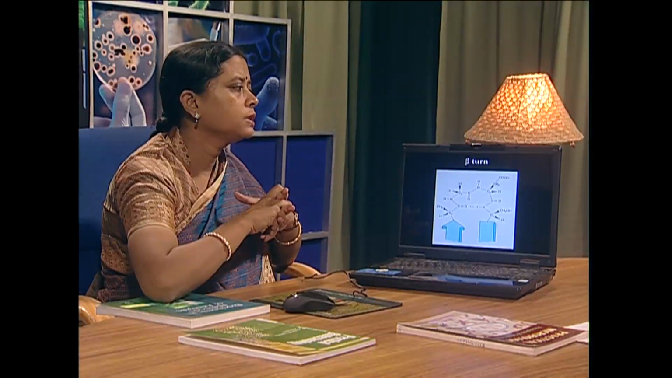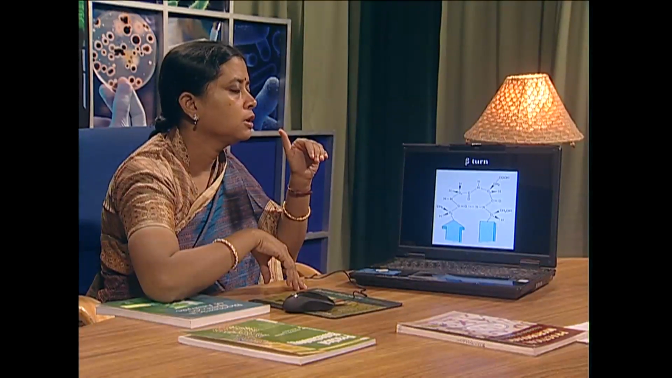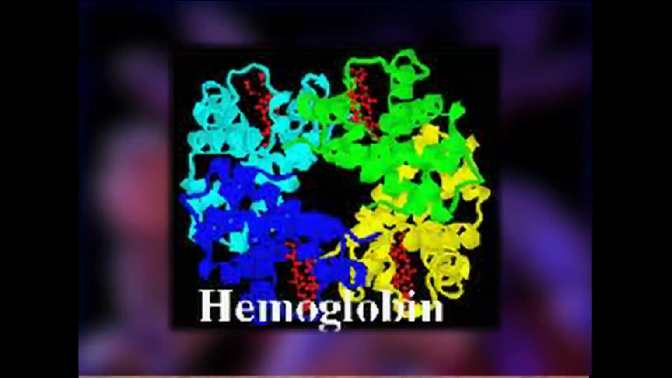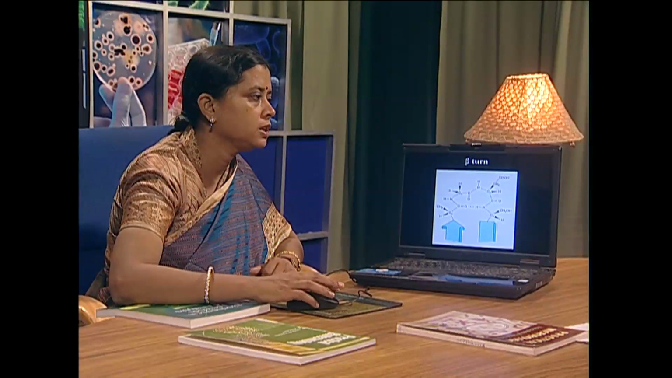Omega loops have been found on the surface of the protein molecule, so they are useful for protein-protein interaction between one protein and another protein. So they are just like linkers between the two proteins in protein-protein interaction.